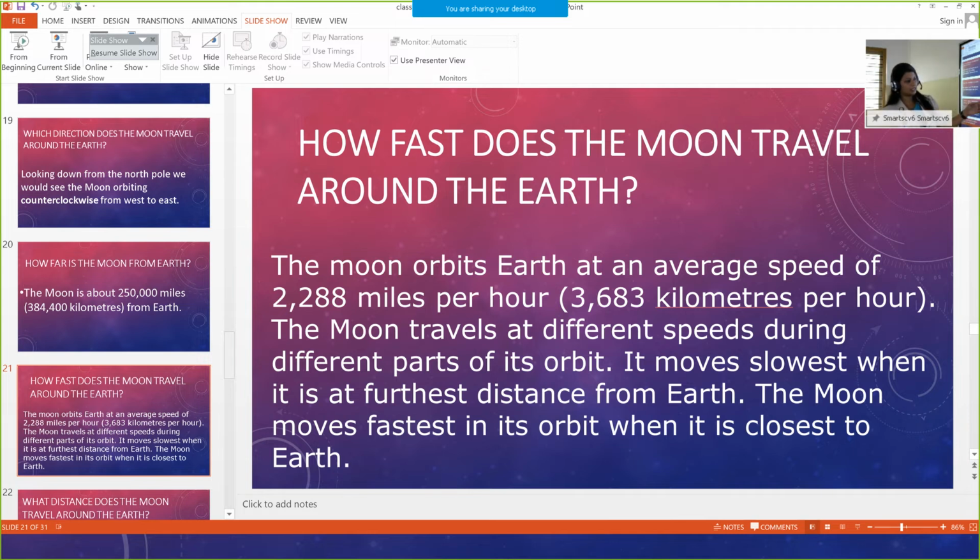The moon travels at different speeds during different parts of its orbit. It moves slowest when it is at the farthest distance from the Earth. But the moon moves fastest in its orbit when it is closest to the Earth. This is how fast the moon travels around the Earth.